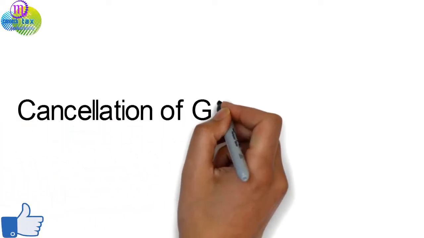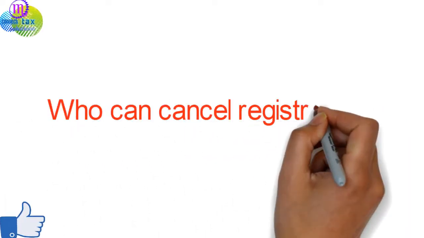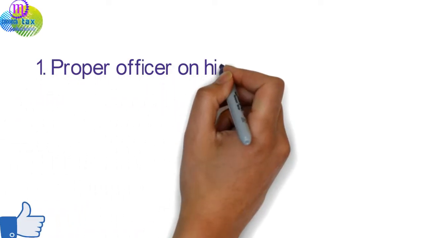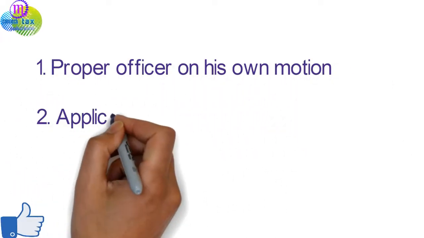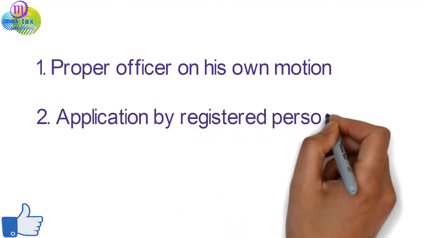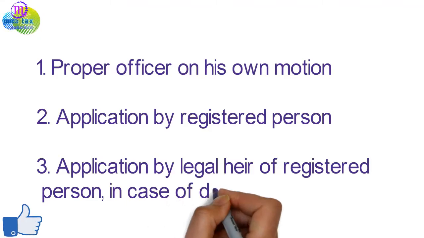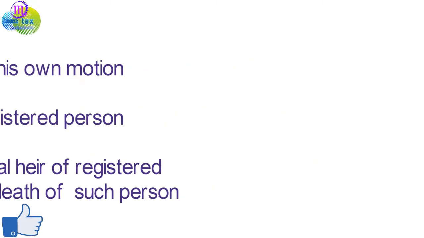Cancellation of GST registration. Who can cancel registration? 1. Proper officer on his own motion. 2. Application by registered person. 3. Application by legal heir of registered person, in case of death of such person.